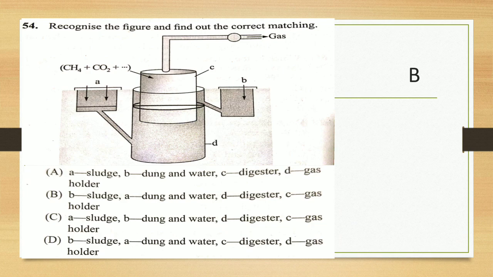C is the gas holder, where the gas is collected. D is the digester. That means the answer is B. B is the sludge, A is the dung and water, D is the digester, C is the gas holder.